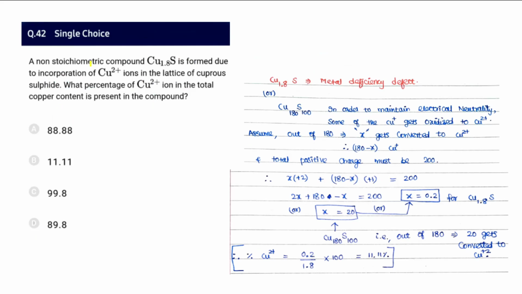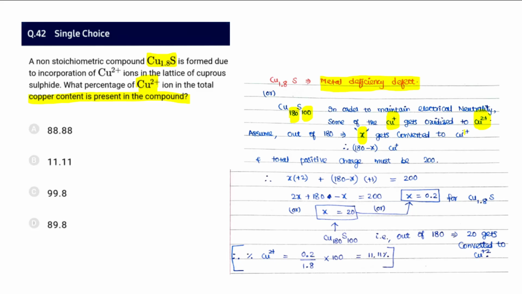And 42, the non-stoichiometric compound Cu1.8S is formed, and the Cu2+ content in the total is asked for. So it is a metal deficiency defect from solid state. We can multiply by 100 or 1000, so that we'll get 180 and 100. In order to maintain electrical neutrality, some Cu+ is going to get converted into Cu2+. There are 180 Cu+ there.